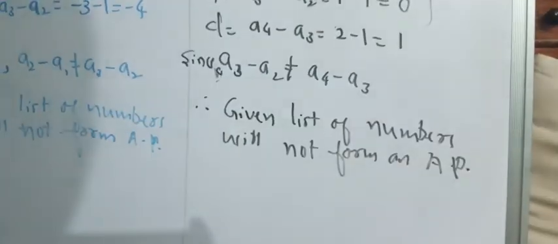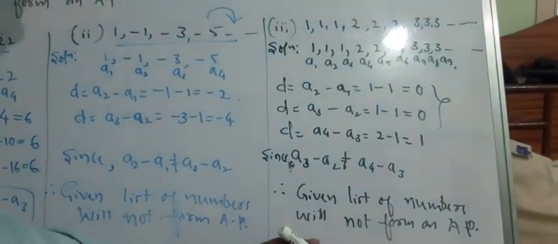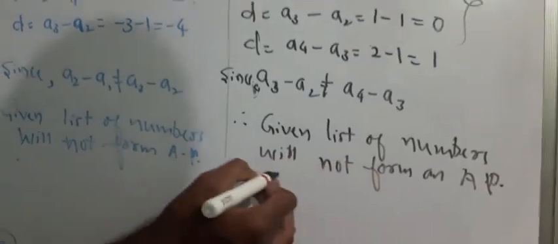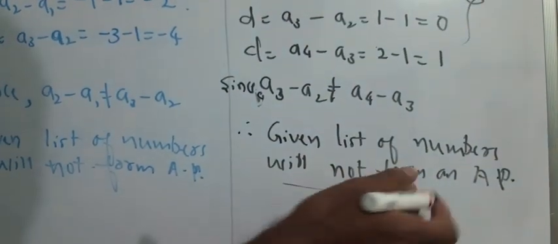We need to stop here, because if it were an arithmetic progression, we would be asked to write the next two terms, but here we stopped because the given list of numbers will not form an AP.